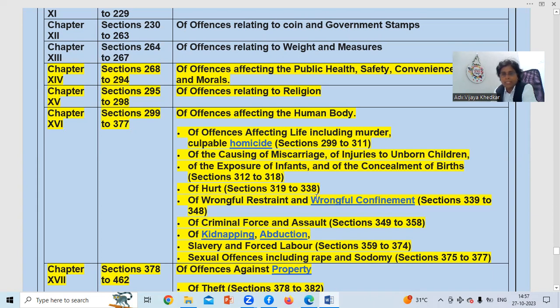Hurt sections are 319 to 338. Wrongful restraint, wrongful confinement, section 339 to 348. Criminal force and assault, section 349 to 358. This range is important. We should know about this range, 349 to 358. You have the book in your hand, but what is inside these sections is also important.